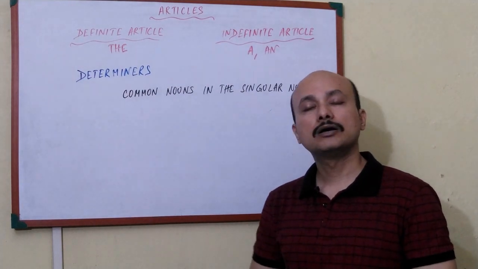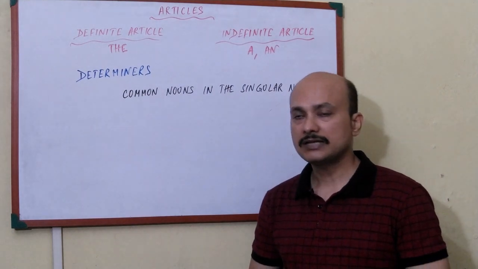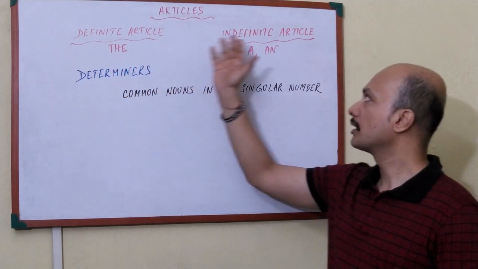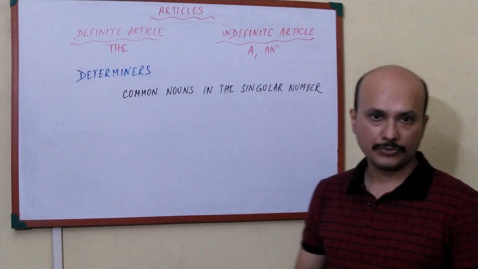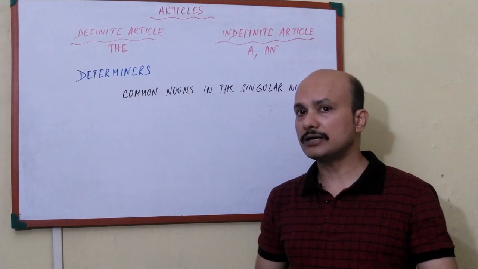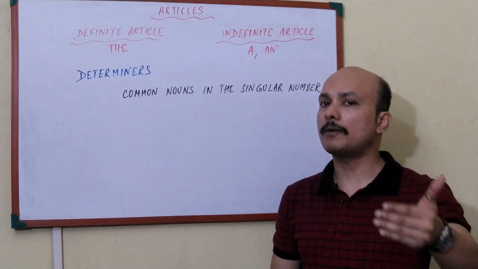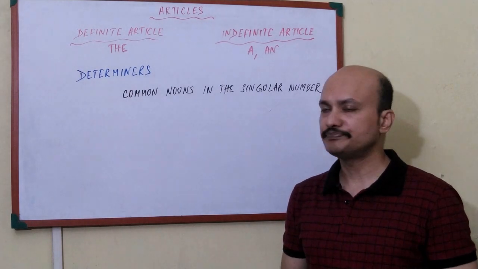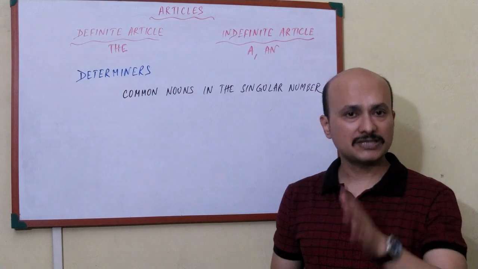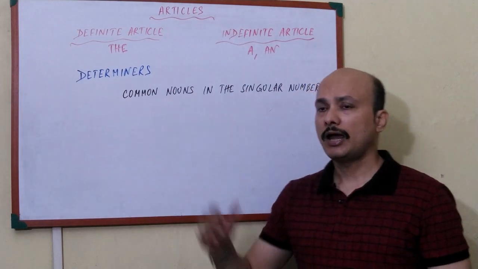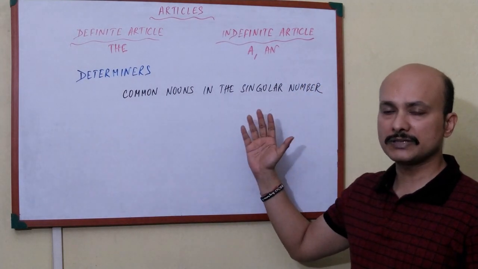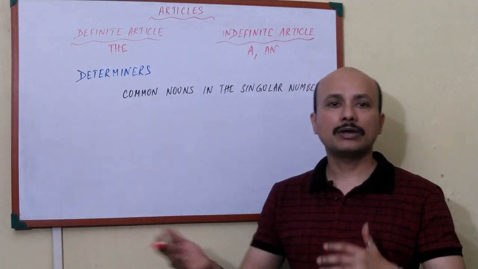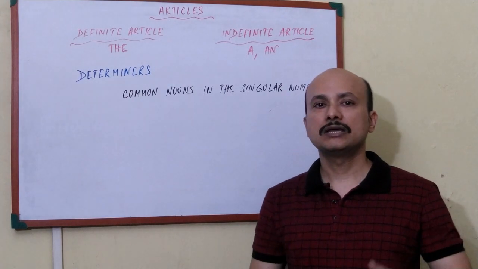We use the articles before these nouns. Articles can be classified into two important categories. One is the definite article, the, and the other is the indefinite article, consisting of a and an. Now, why is it called the definite article? Because it refers to a particular or pre-mentioned thing or person. That's why it gives a specific indication. And because a and an can be for any general person, place, or thing, they are indefinite. That's the difference.